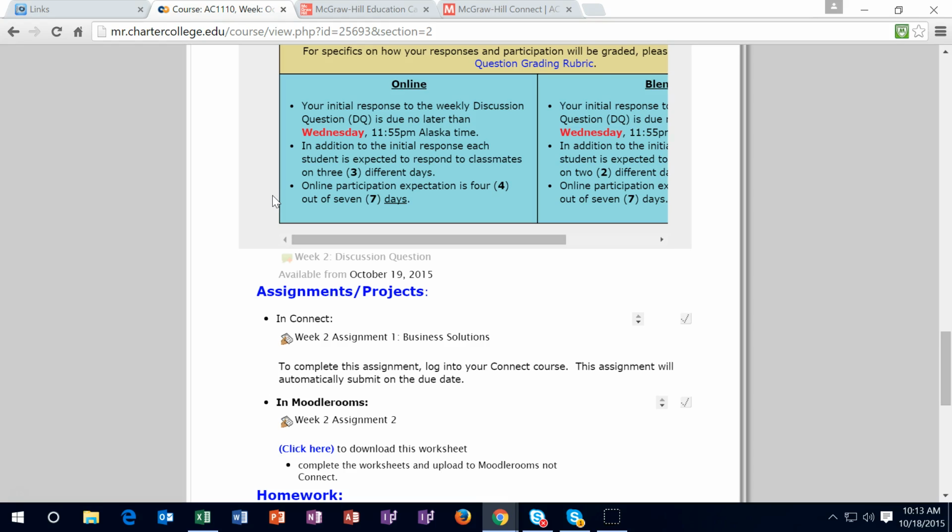Just make sure to answer the questions, make sure it's relevant to the topic, make sure that it's not just opinion, but that you have some content in the opinion, or if you're commenting on someone else's post, try to go beyond "I like your post" into "this is exactly what I like about it," and add to the conversation.